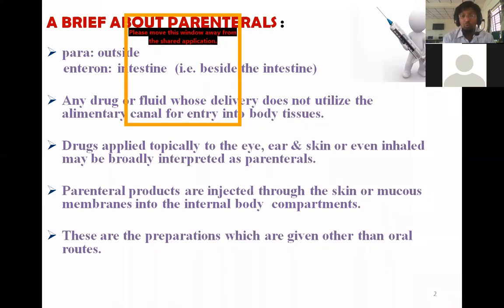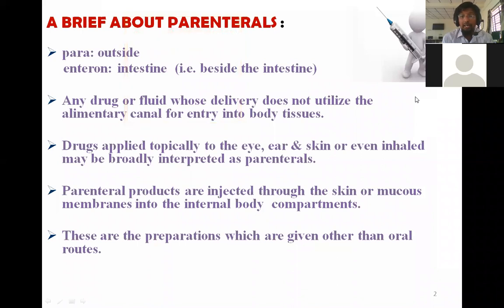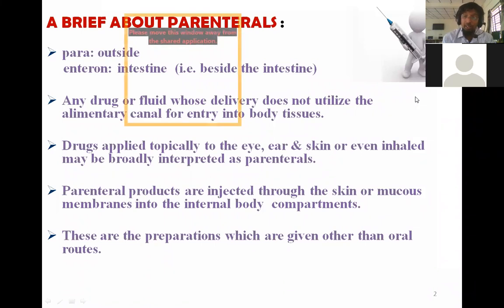Any drug or fluid whose delivery does not utilize the alimentary canal for entry into the body tissues is generally termed as parenteral. Drugs applied topically, or drugs intended to be used in ears, or to be applied on the skin, or inhaled through the nose or nostrils, or to be applied in the eye generally come under parenterals. Parenteral products are injected through the skin or mucosal membrane into the internal body compartments. These are the preparations which are given other than by the oral route. All these are different ways of explaining parenterals.